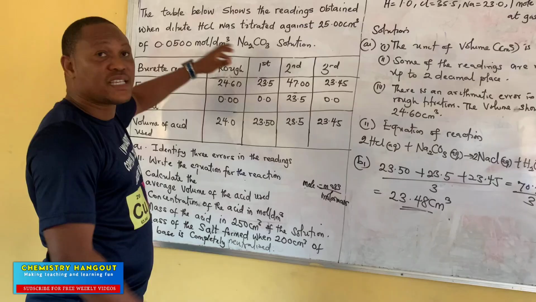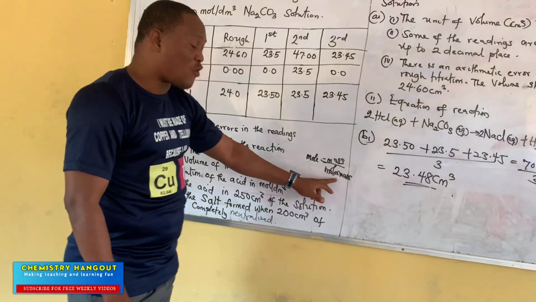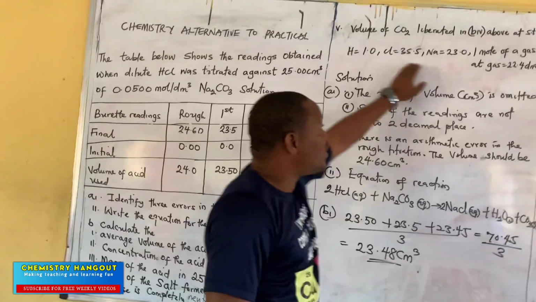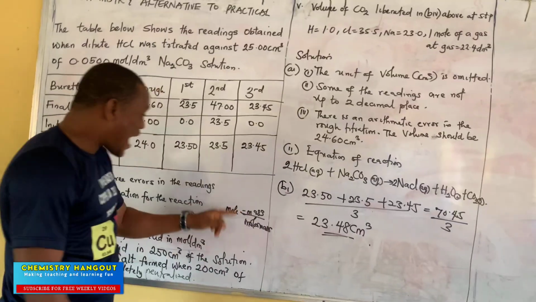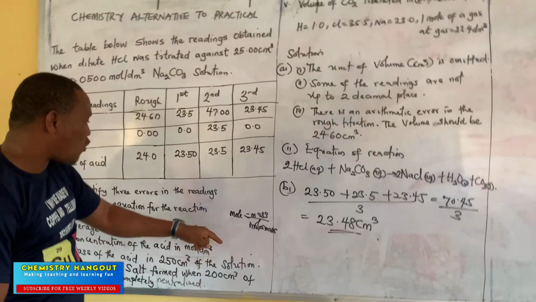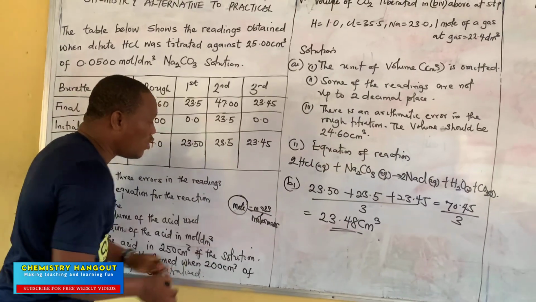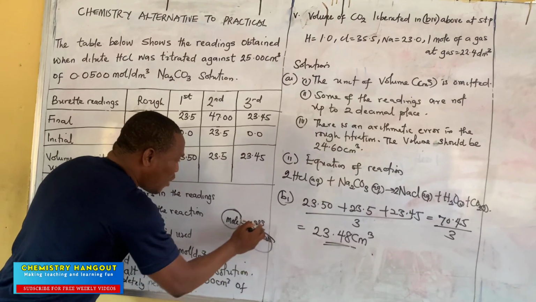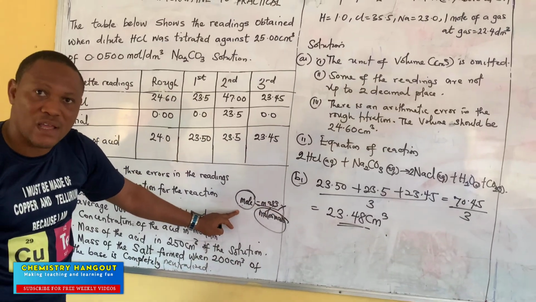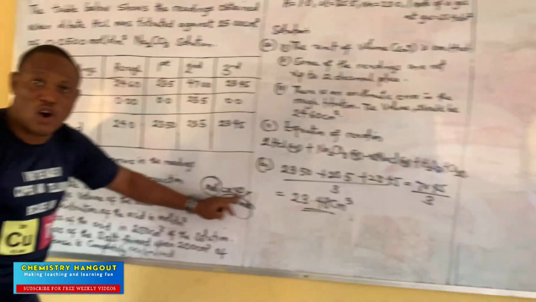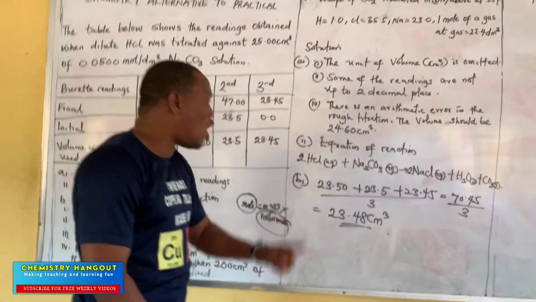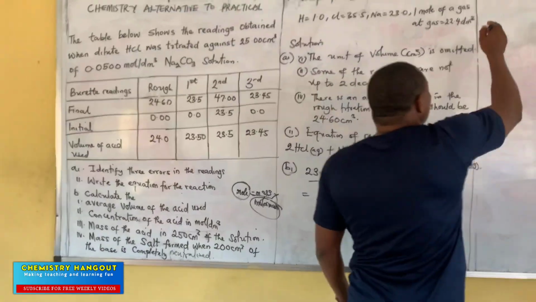Do we have the mass of HCl? No. We can only calculate the molar mass of HCl because they are giving us the atomic masses. But we want to calculate the mole. We can calculate the molar mass, but we don't have the mass, so we cannot use this formula. We cannot be looking for 2 unknowns at the same time. So if that will not work, then this will work.